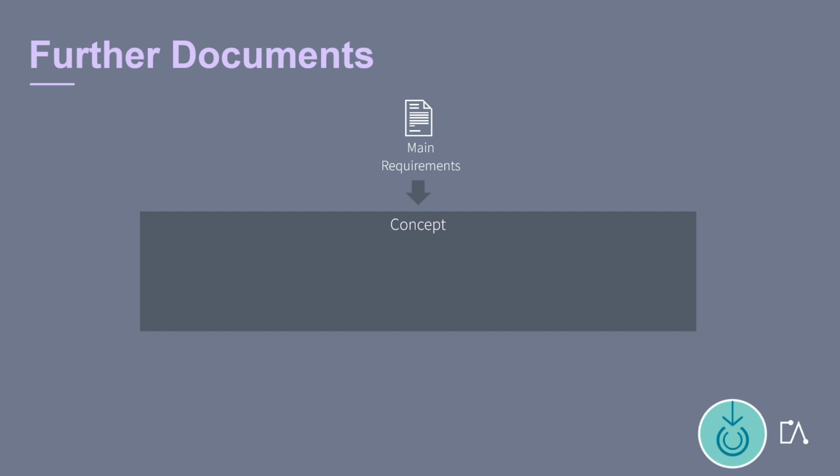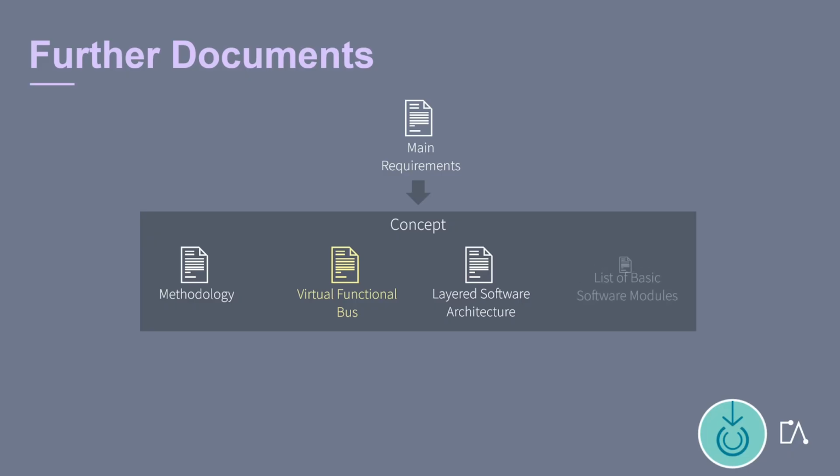The conceptual specifications include the methodology, which describes the method that is used when building systems with Autosar. The specification of the Virtual Functional Bus, which will be discussed in detail in this lesson. The layered software architecture, which is discussed in our lesson Classic Platform, in the chapter Architecture. And the list of basic software modules.